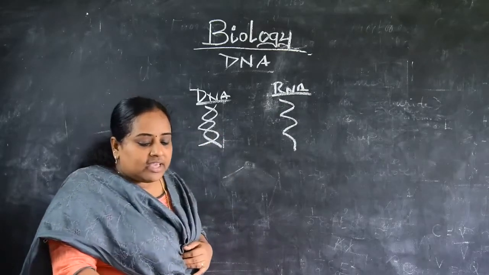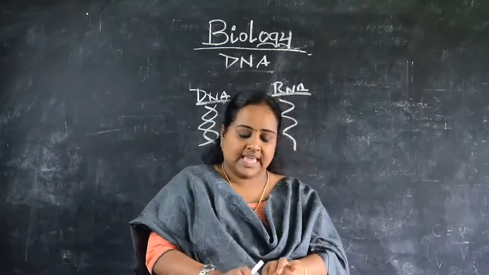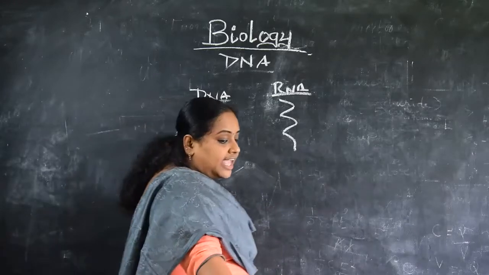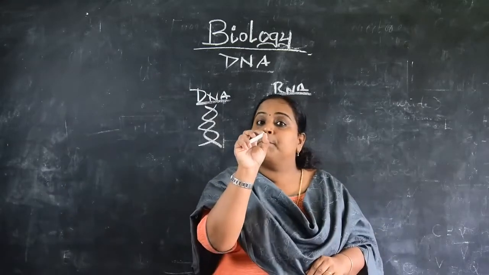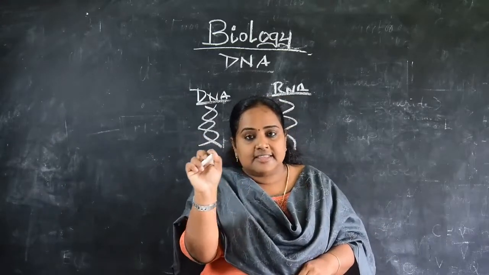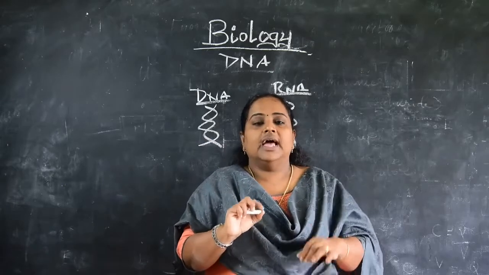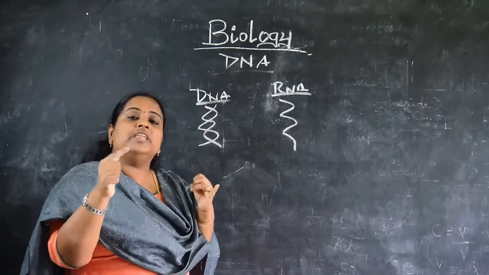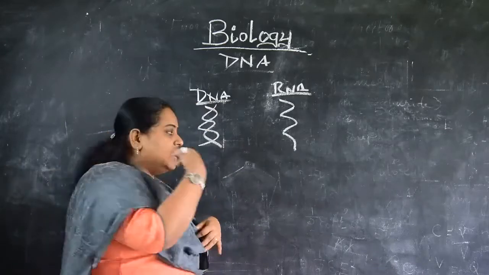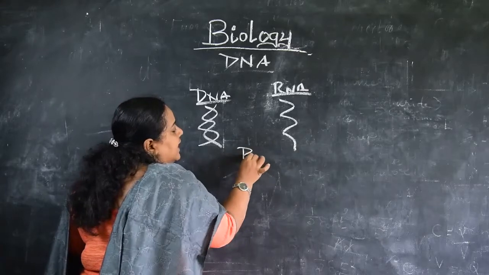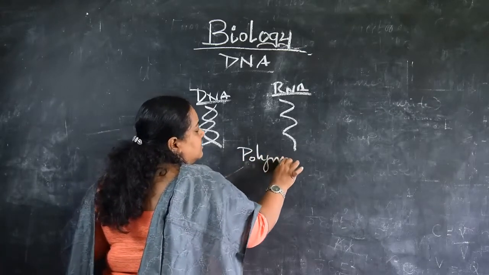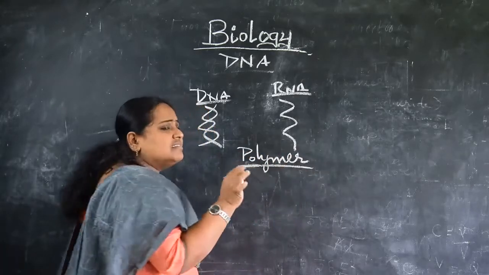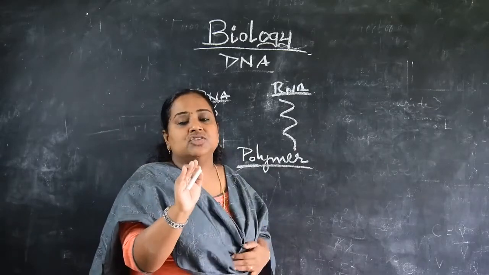Then, talking about DNA, we have to say that DNA is a polymer, and it is made up of many monomer units. What is the meaning of that? To say it in a simple term, polymer means chain.